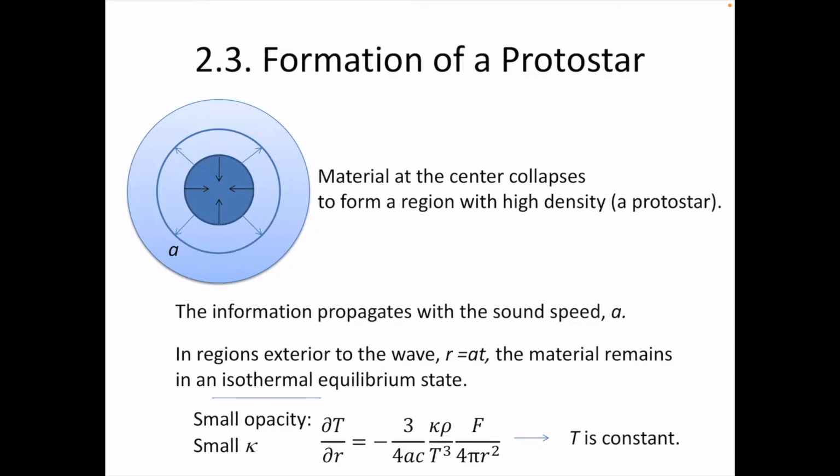Hello everyone. In this section, I'd like to explain the formation process of protostars. We consider the spherical regions. Some of the materials at the centers start collapsing. Material at the center collapses to form a region with high densities. We consider this a protostar.